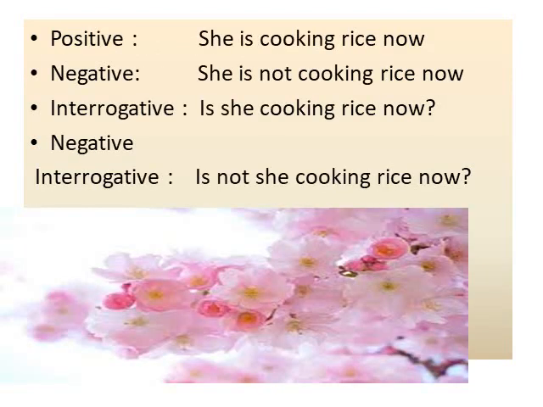Friends, if you learn this way, definitely you can use each and every sentence in an easy manner. For example, positive, negative, interrogative and negative interrogative statements. She is cooking rice now. She is not cooking rice now. Is she cooking rice now? Isn't she cooking rice now?